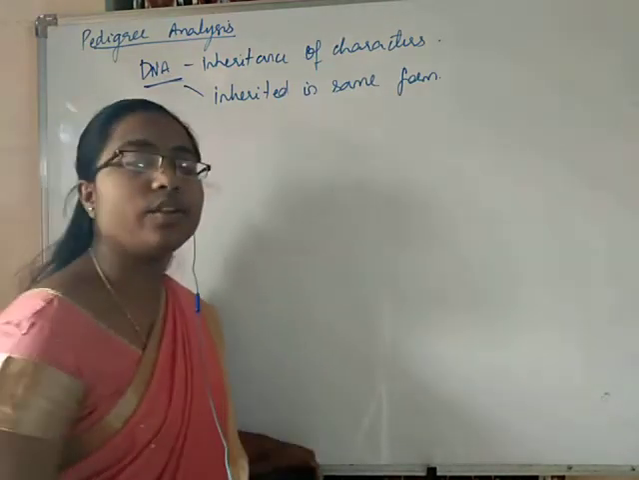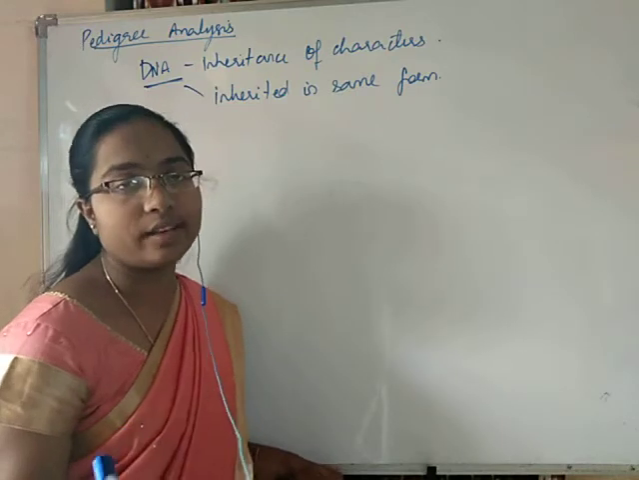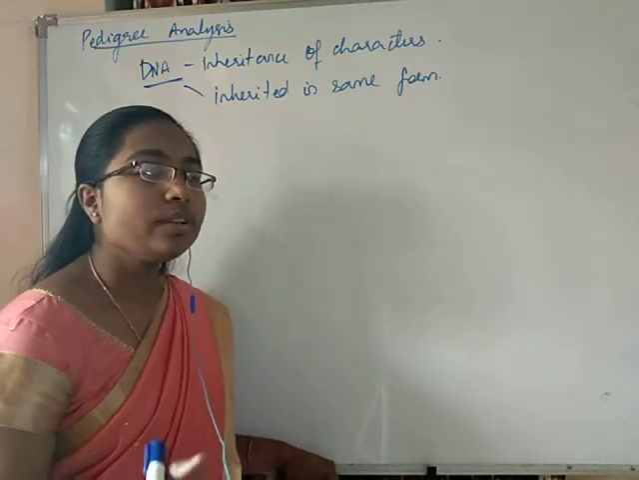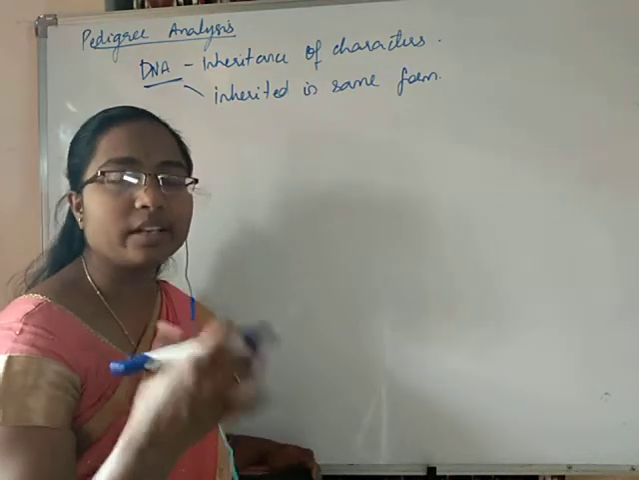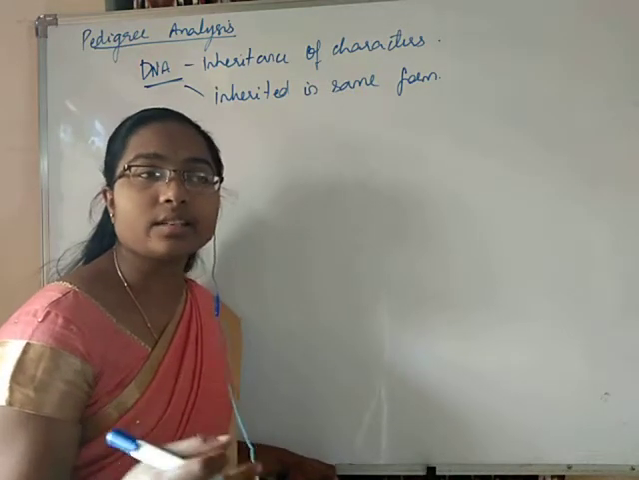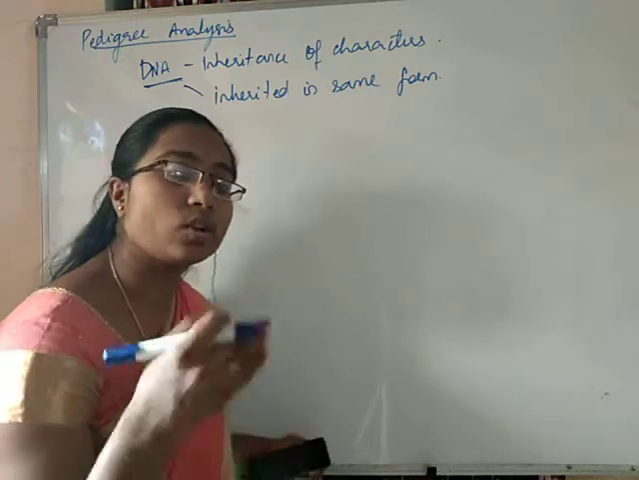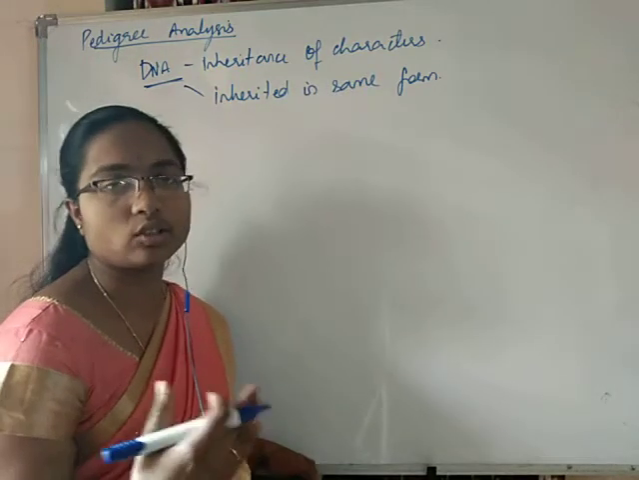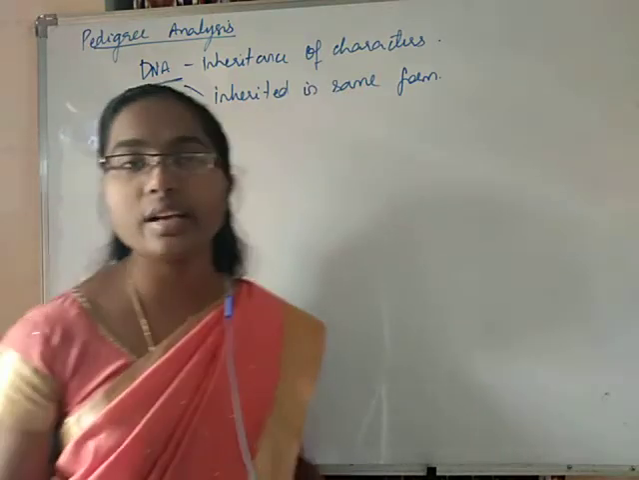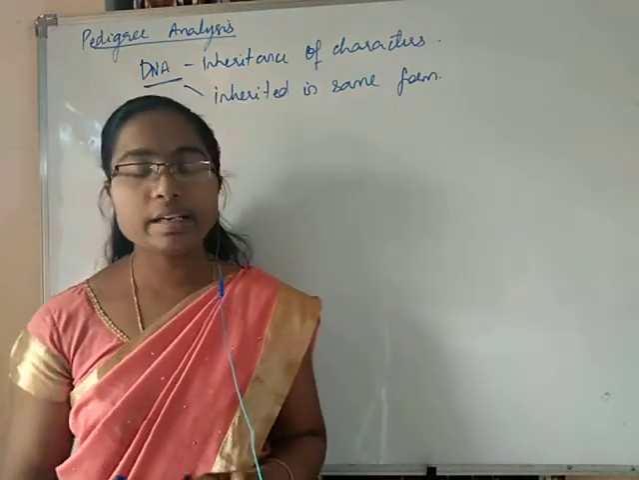The DNA is inherited in the same forms. So, this inheritance of character is why we all have similar characters to our parents. Some diseases and disorders are also inherited because of the DNA which is coming from the parents.